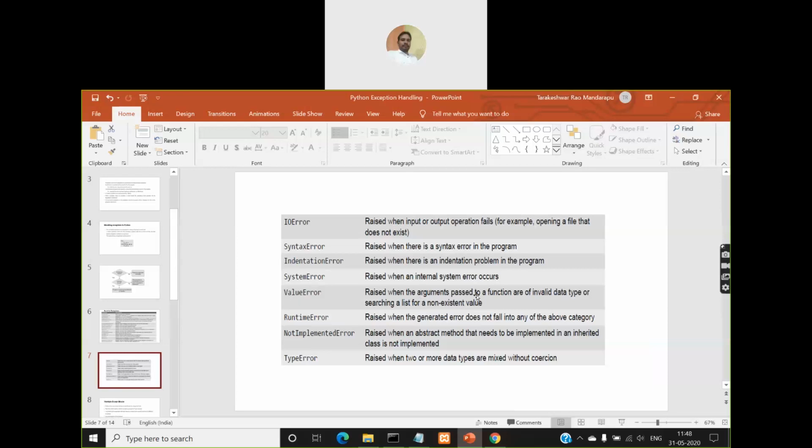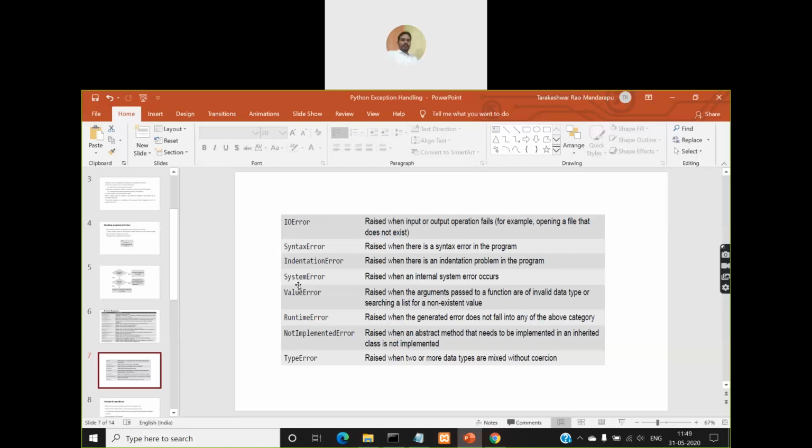Value error is raised when the argument passed to a function is of an invalid data type, or when searching a list for a non-existing value. So when you search a list for a value that does not exist in the list, or you pass an invalid data type to a function or method as a parameter. For example, you are supposed to pass a list as a parameter but you pass a normal variable, then value error will occur. You are supposed to pass an object of a class as a parameter but you pass an ordinary variable, then value error occurs, right? Runtime error is raised when the generated error does not fall into any of the above categories.